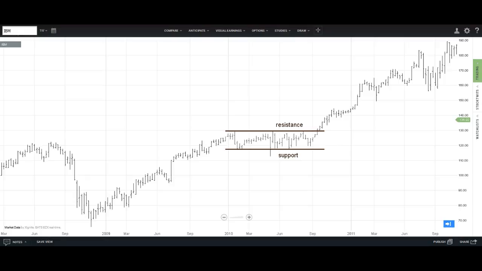In the example, the maker of the wonder product may have a great product that will make lots of profits, but a company is not its stock. Demand for the stock is not demand for the product that it makes. Only an imbalance in buyers over sellers makes the price rise.